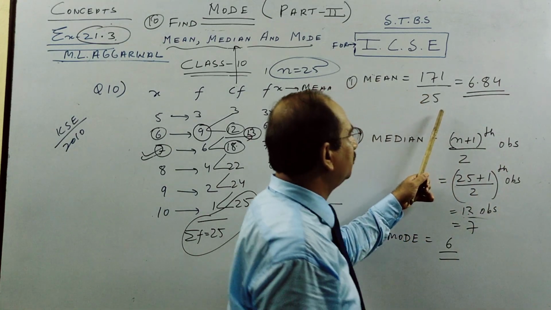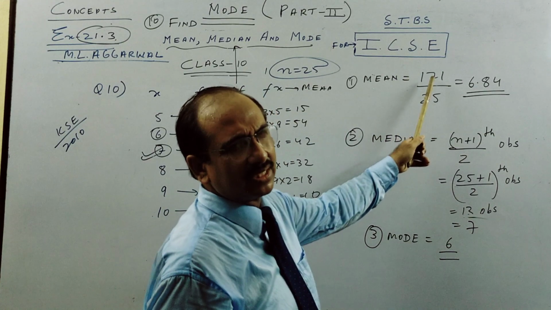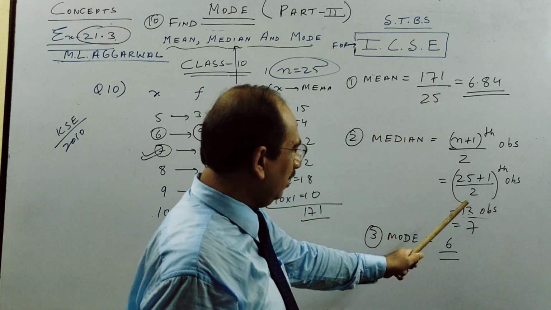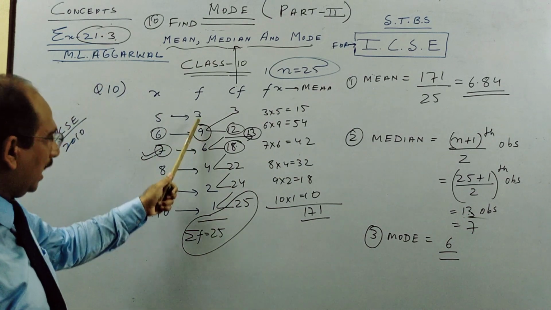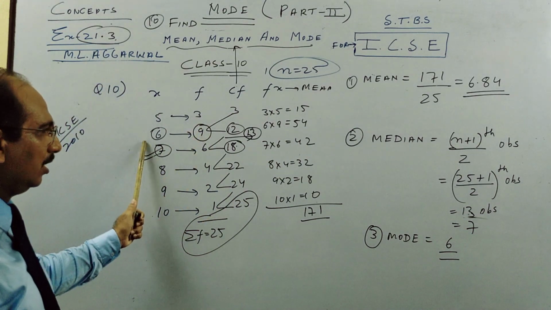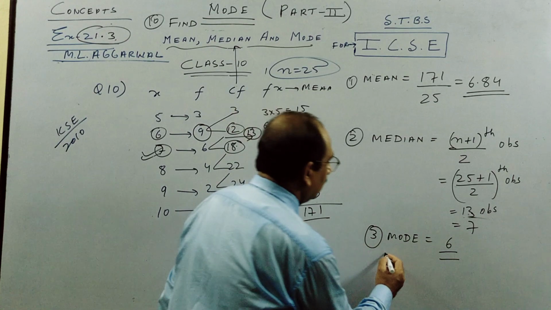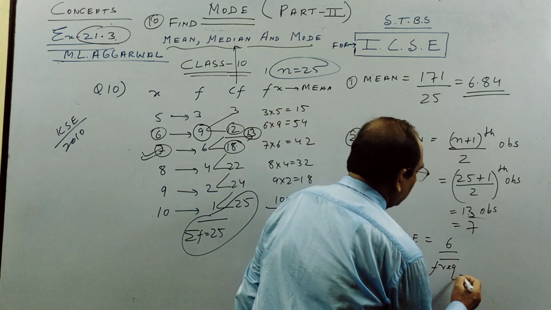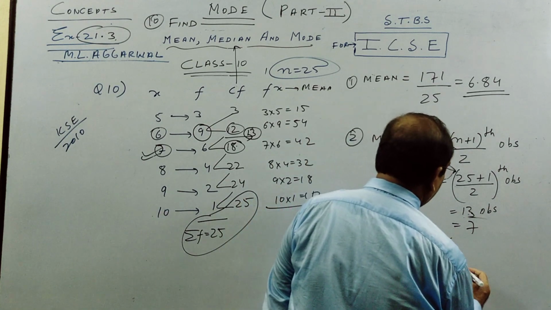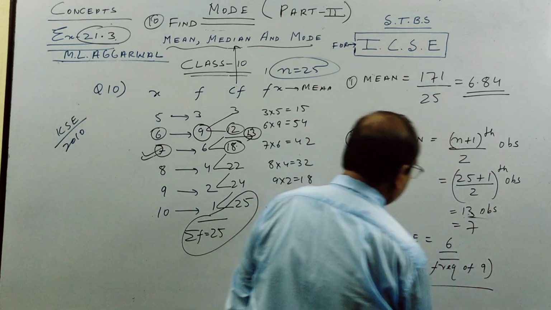So please check by doing this easy division. So this is mean, this is median, and mode, if you see, 9 is maximum frequency. So 6 as it has maximum frequency, and that frequency is 9, but 9 is not the answer.